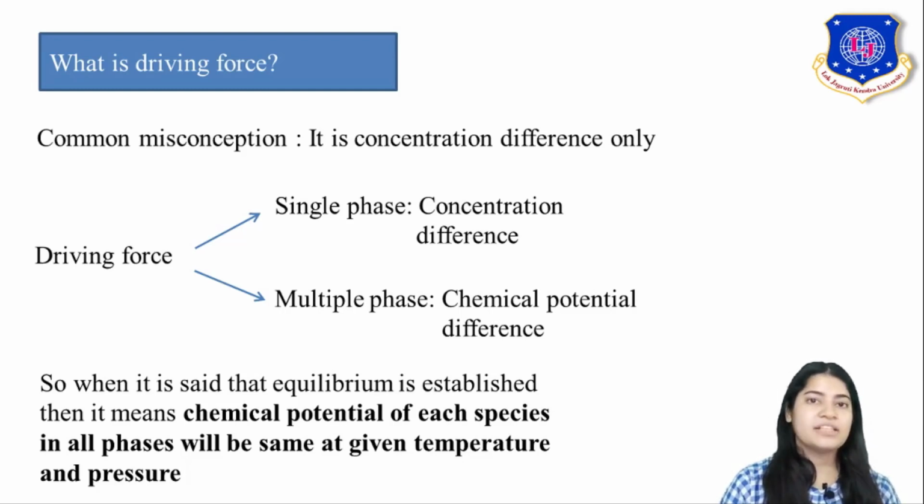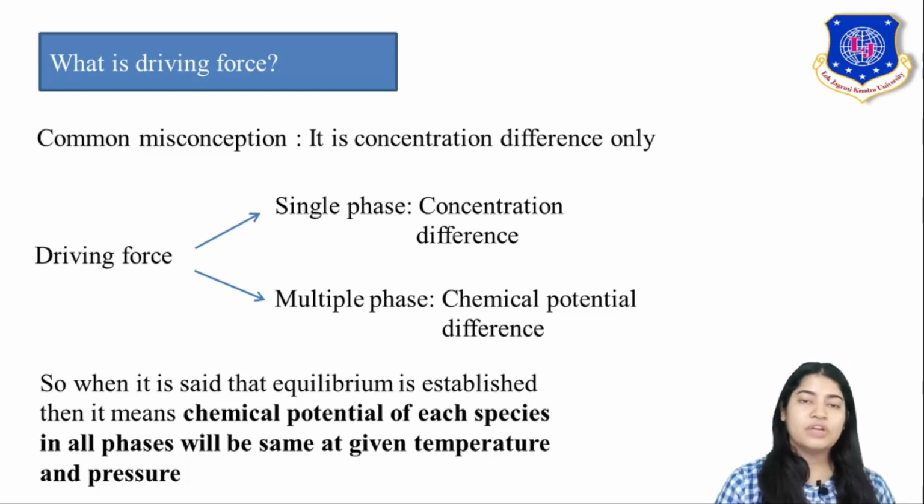Operating conditions have a very important role in mass transfer operation, and that also for the equilibrium condition. At that specified set of operating conditions, that is temperature and pressure, an equilibrium condition will be there, where the chemical potential, note down the word chemical potential, will be the same for each species in different phases.